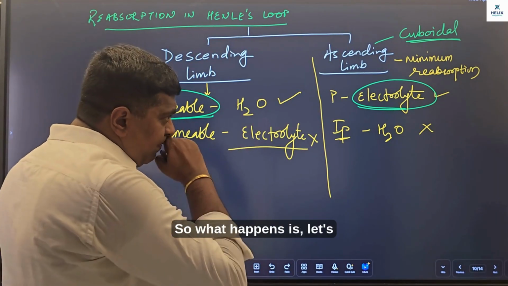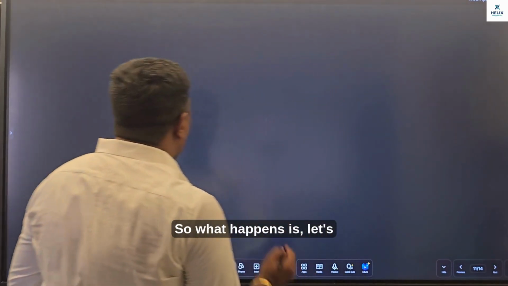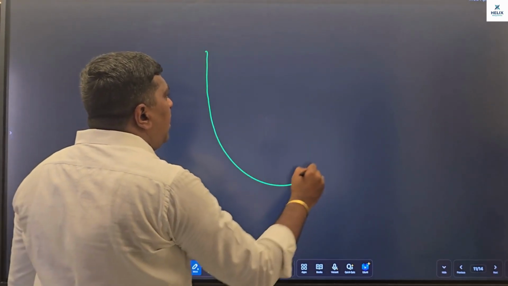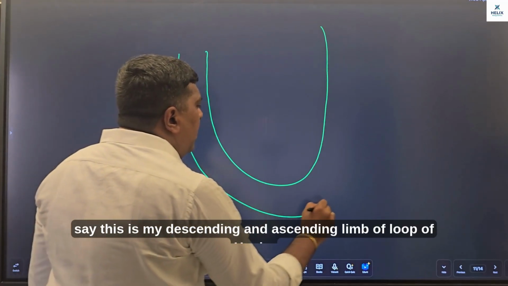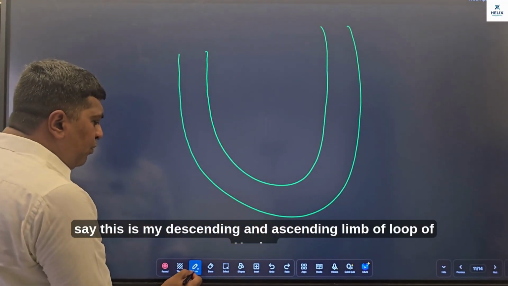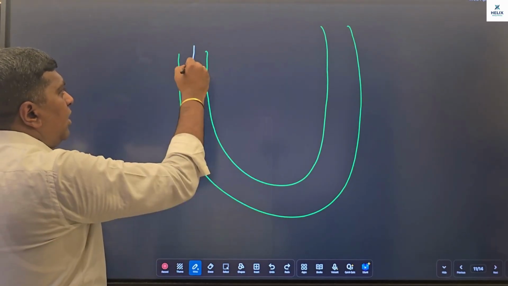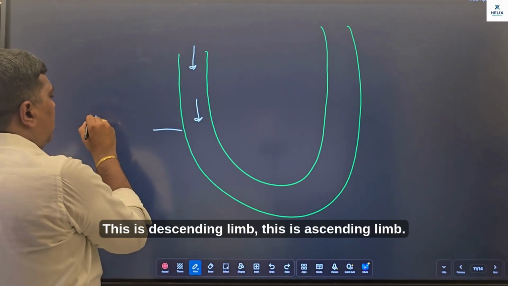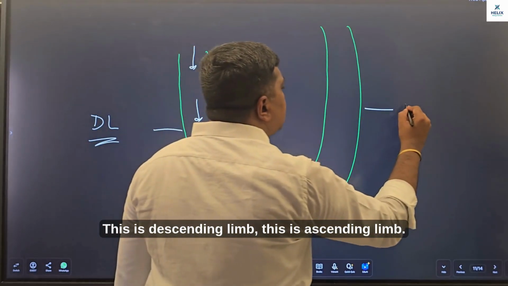So what happens is, let's say this is my descending and ascending limb of loop of Henle. This is descending limb, this is ascending limb.